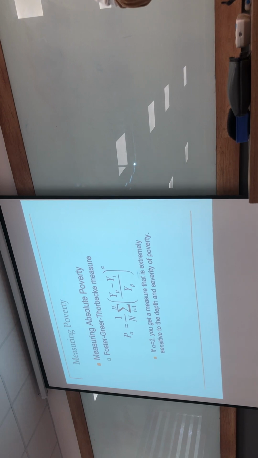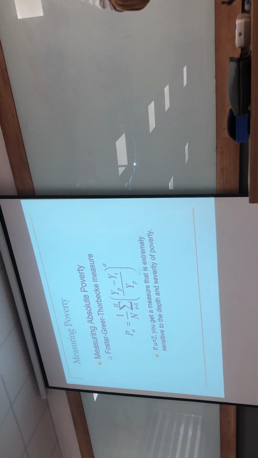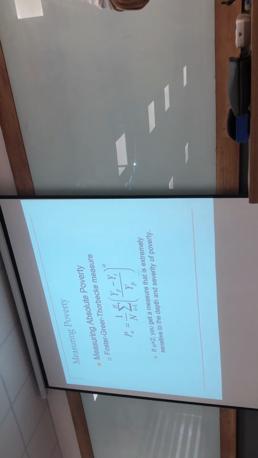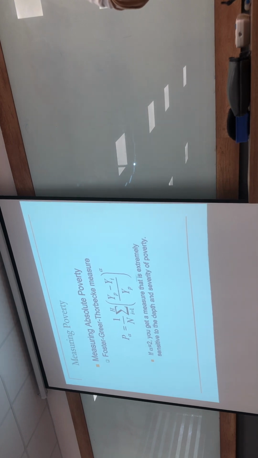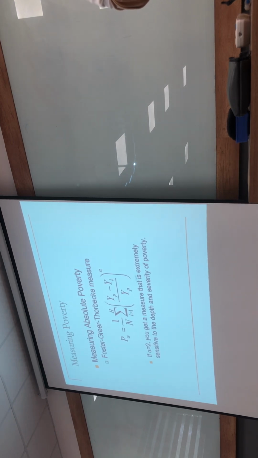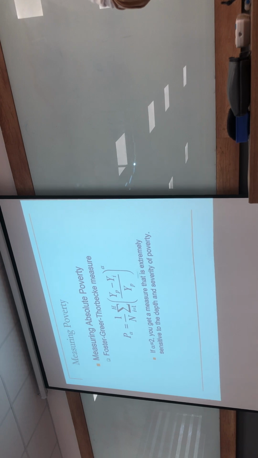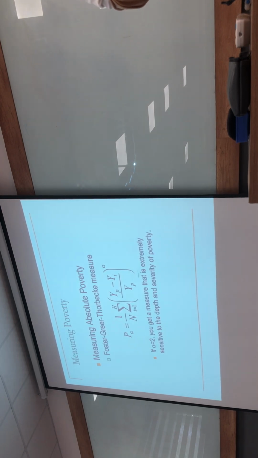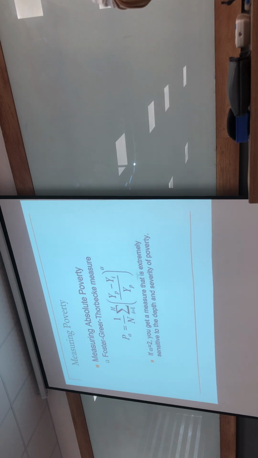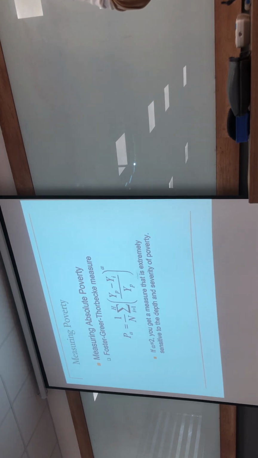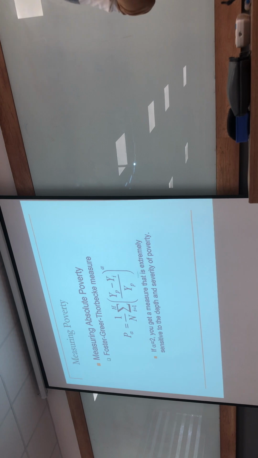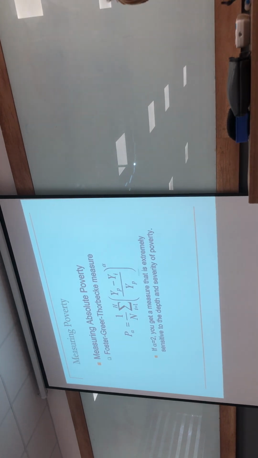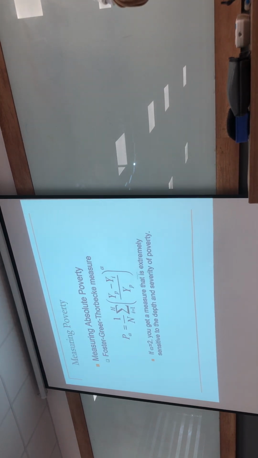Take PG, multiply with PG. Even though I tell you many times, by the end of the class I'm sure there will be someone who always makes this kind of mistake. If the question is to calculate the SPG, square poverty gap, you think that PG, the poverty gap, multiplied by PG again means square. But it's not the case, because according to the definition of SPG in this case.